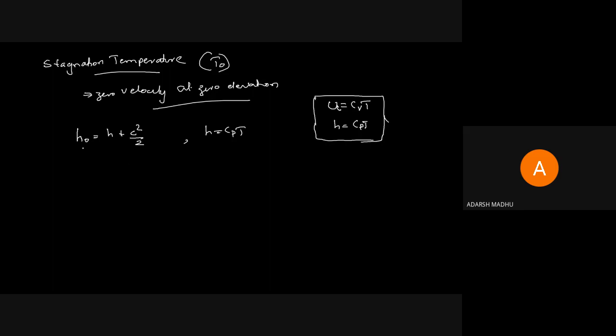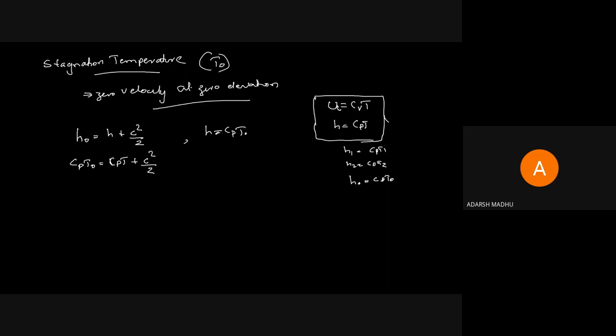First is H naught, and the change is Cp T naught. If it is H1, we will give Cp T1. If it is H2, we will give Cp T2. Like that, for H naught we give Cp T naught. So Cp T naught equals Cp T plus c square by 2.